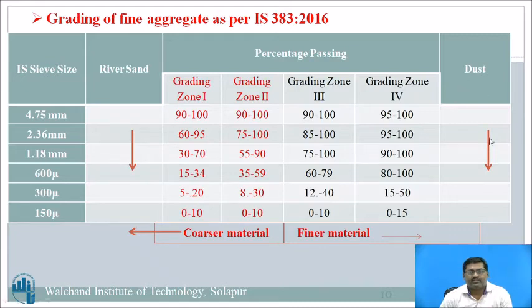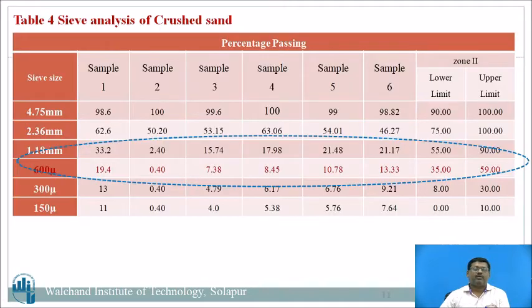And the quarry rock dust is sometimes a very fine material, and that fine material is even finer than zone 4. So river sand is on the coarser side, dust is on this side. This is the variation of results for these 2 materials. Now you can see what the problem in the concrete will be. This is the coarser zone, this is the finer zone. Dust is finer, river sand is coarser, and we are comparing the substitute material with respect to river sand. So this is the problem actually.